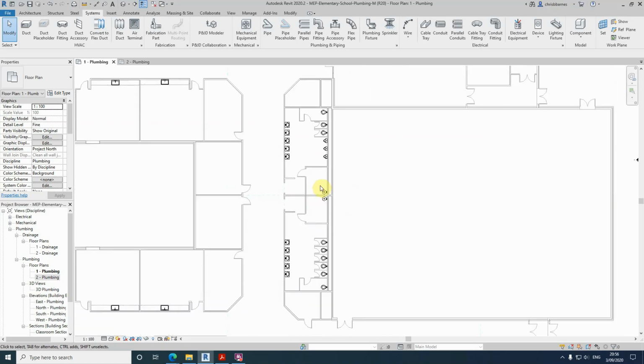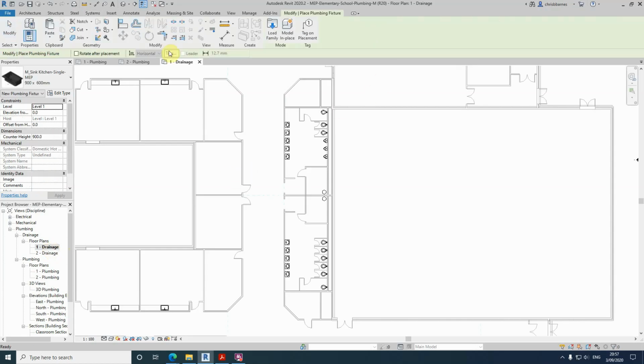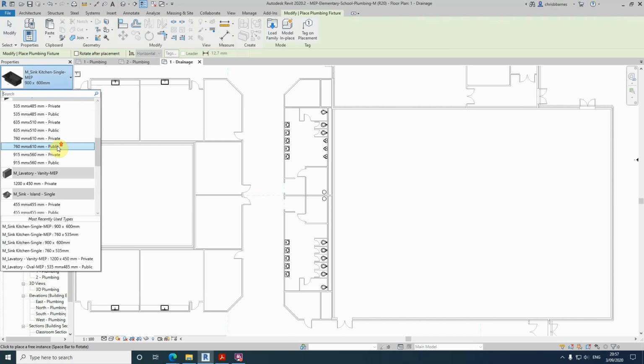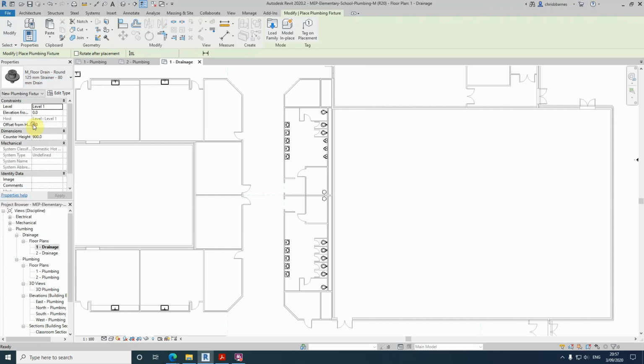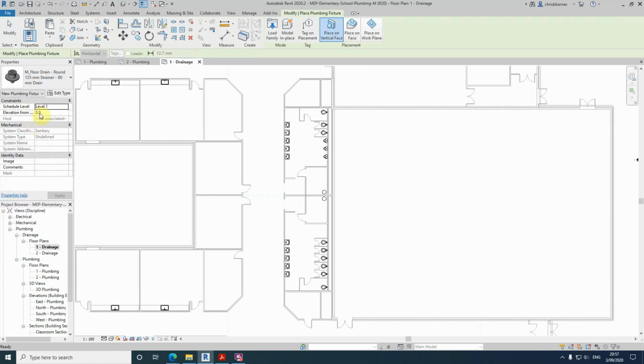Now for those that wish to use additional practice, you can add drains to the restroom and the kitchen. To do that, go over to your drainage floor plan, such as this, and then place a plumbing fixture and choose a floor drain. We want floor drain round, 125 strainer with 80mm drain, so it's this one. Level 1 on the ground.